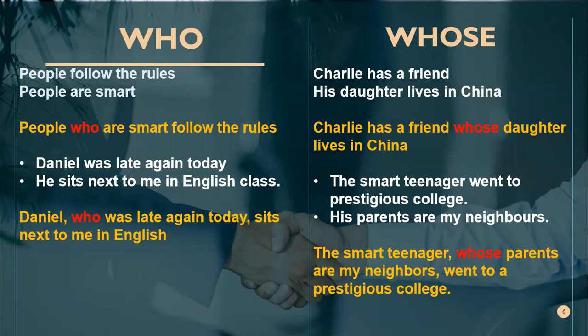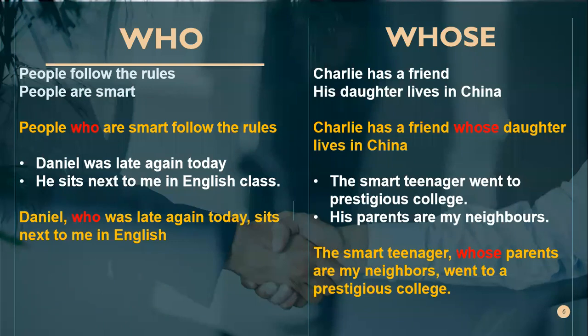Okay, repeat once again. Maybe you have to write it in your notebook. My brother travels to Dubai. His house is empty. Join it together. Did you write in your notebook? My brother travels to Dubai. His house is empty. My brother, his house is empty, travels to Dubai.